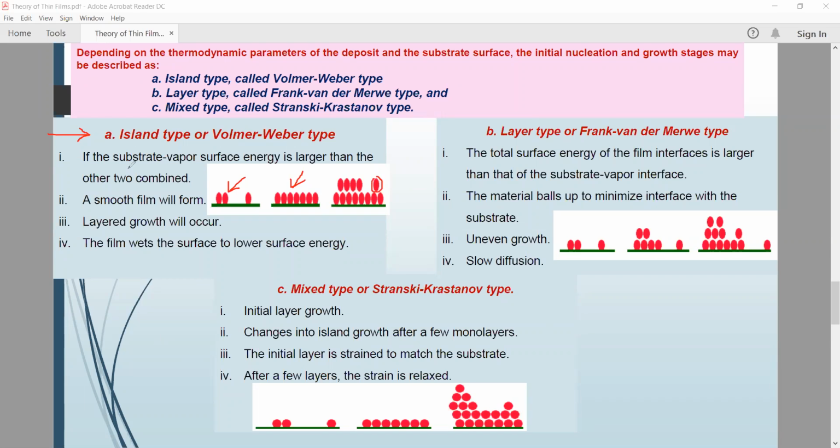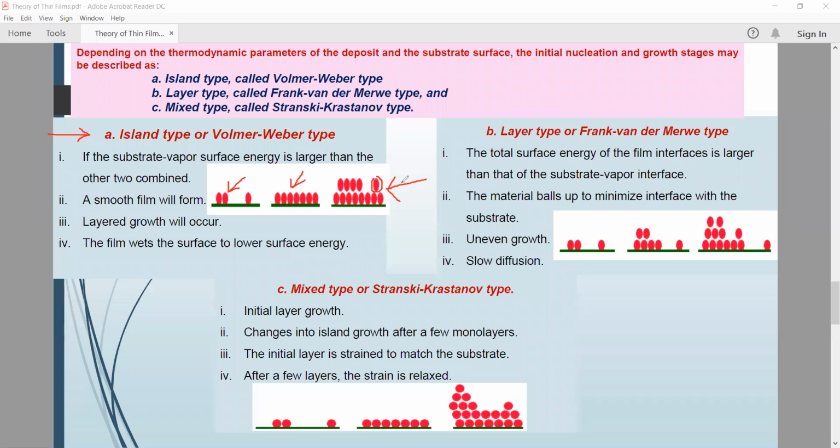Okay, and if the substrate vapor surface energy is larger than the other two combined, a smooth film will form. During the Island type or Volmer-Weber type, a very thin layer of smooth film is formed. You can see this process here in the pictorial images, and we can see how this smooth film will form.